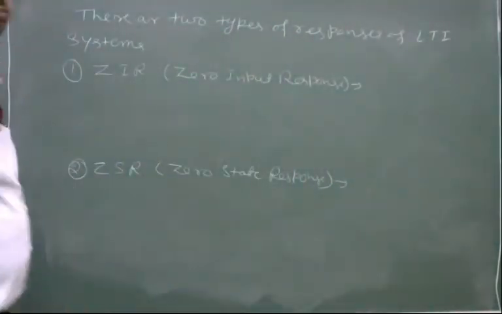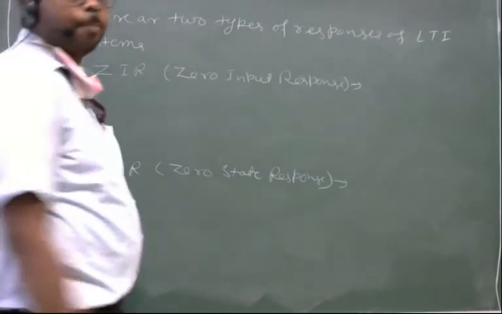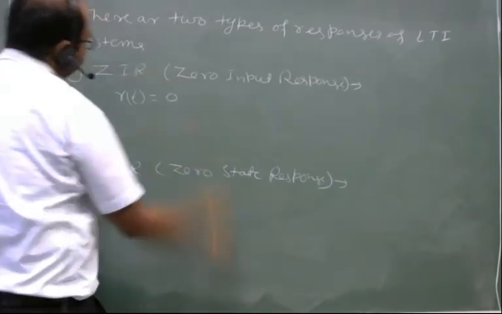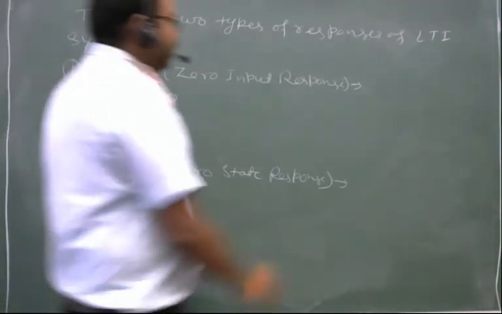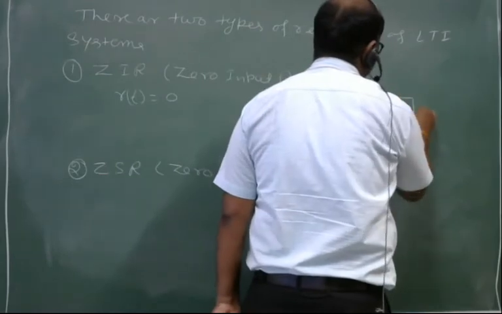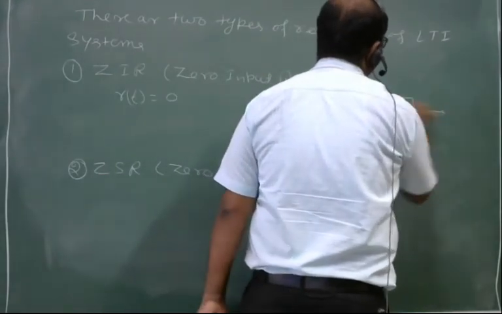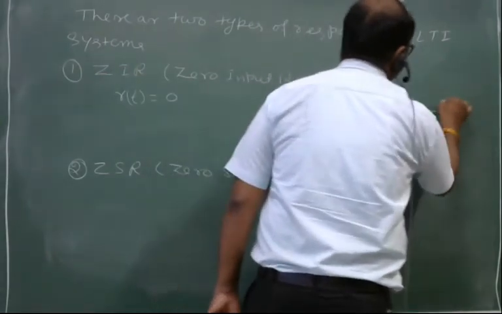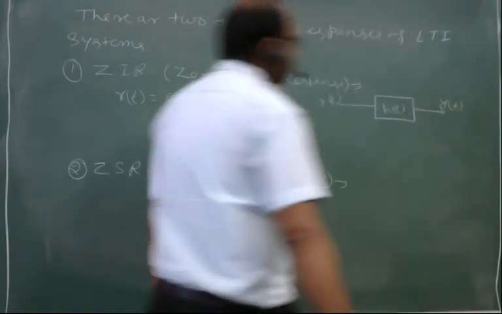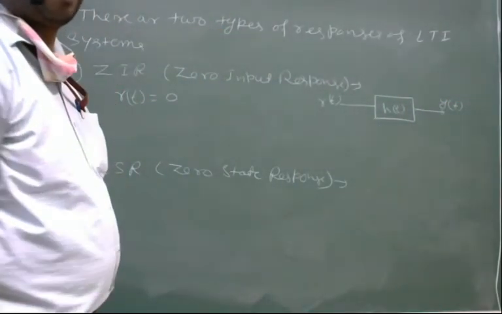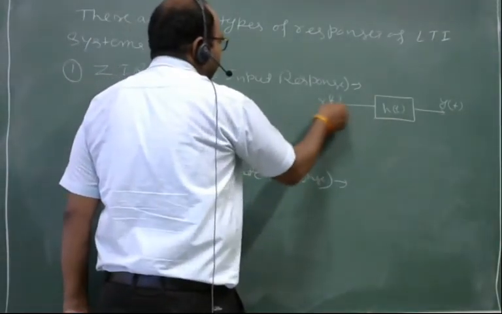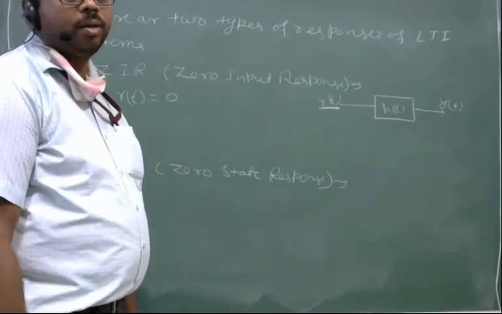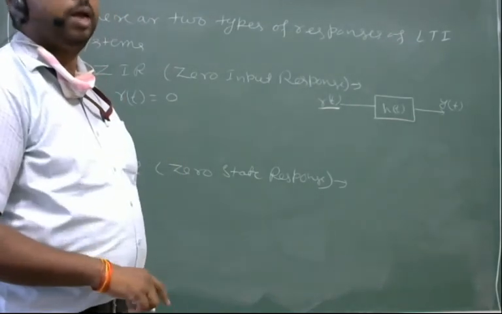The zero input response, as the name implies, if input R(t) is 0 for any system, then what will be the output?